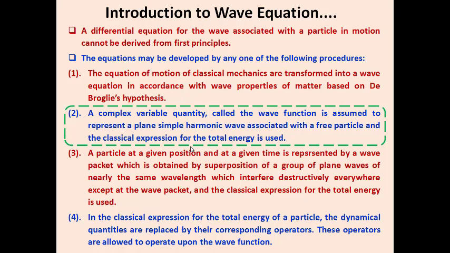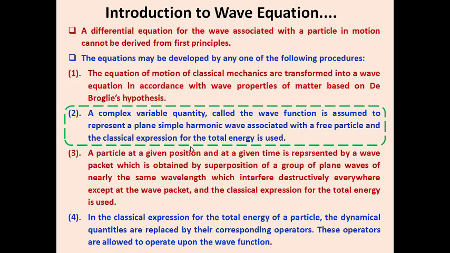The fourth procedure followed by scientists is that in the classical expression for the total energy of the particle, the dynamical quantities are replaced by the corresponding operators. These operators are then allowed to operate upon the wave function.